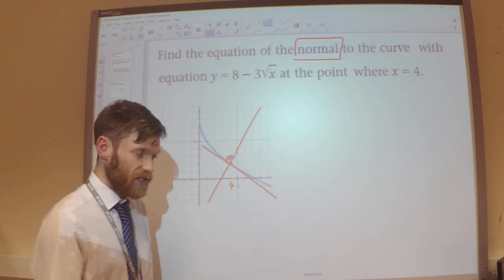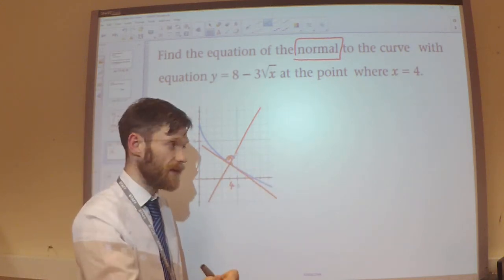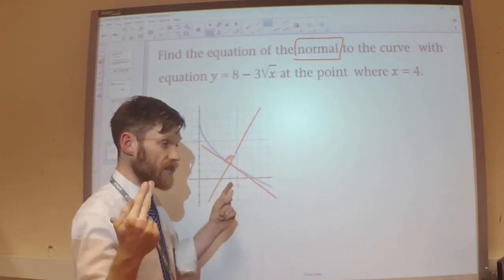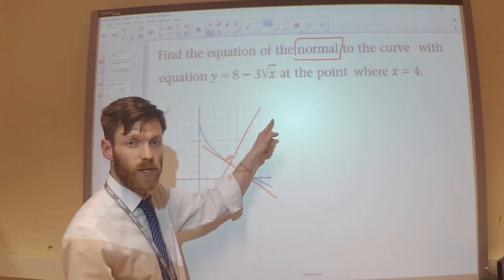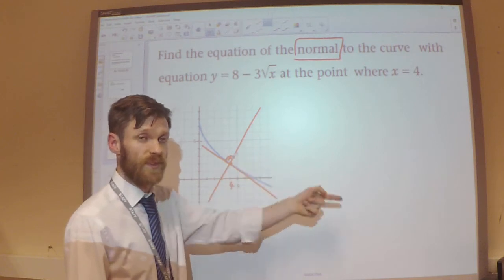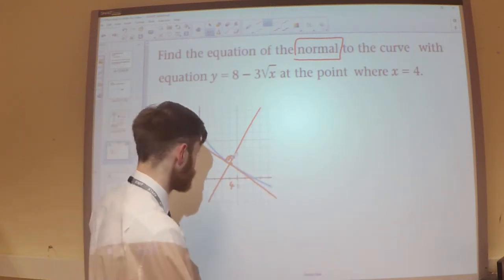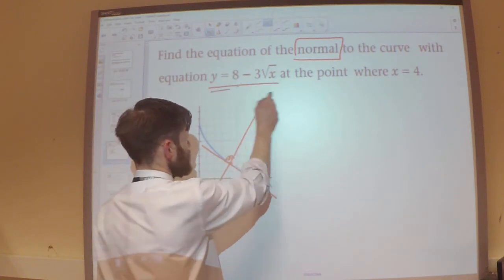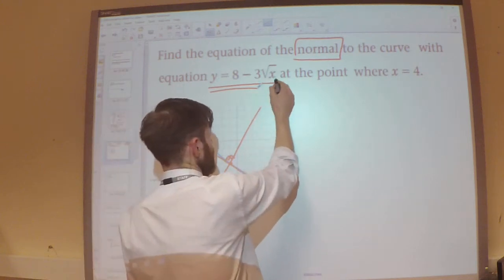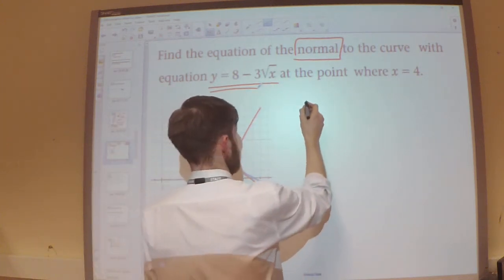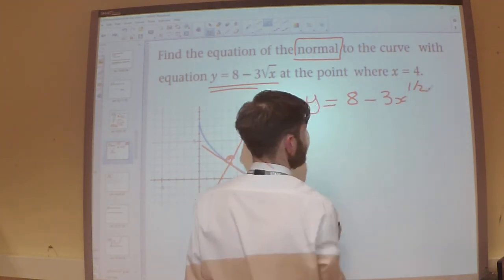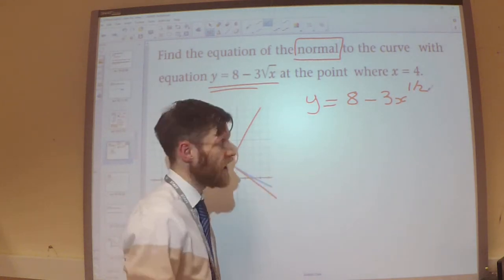Okay, so it's a straight line, y equals mx plus c. I need to know the gradient of the tangent first. I can then do the negative reciprocal to get the gradient of my normal. I then need to make sure I know what that coordinate is, so I can then finish the equation off. So, to get the gradient of the tangent, first of all, I need to differentiate that. In order for me to differentiate that, I need to write this in index form. So I'm going to say y equals 8 minus 3x to the power of a half, because the square root is the same thing as the power of a half.